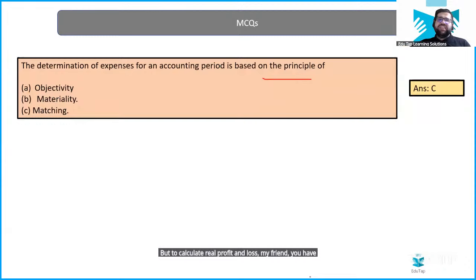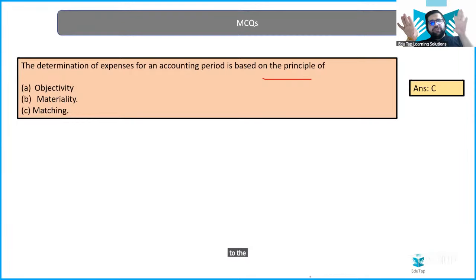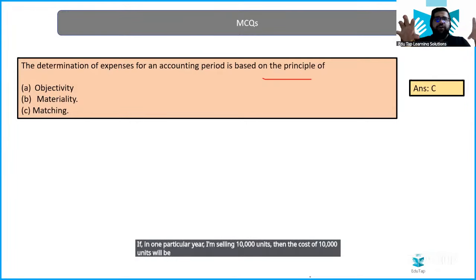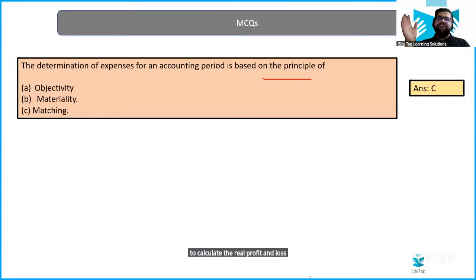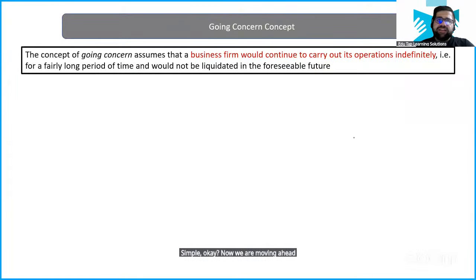Whenever the expense becomes due you have to record it, but to calculate real profit and loss, my friend, you have to always check the other side as well. The matching principle says that the revenue of one particular year should match the expenses of that particular year. If in one particular year I am selling 10,000 units, then the cost of 10,000 units will be compared to calculate the real profit and loss. If I'm selling 8,000 units, then the cost of 8,000 units will be taken. If I'm selling 2 units, then the cost of 2 units will be taken. And some part which is not shown in profit and loss can be carried forward for later as well. Simple. Now we are moving ahead to the next concept, which is going concern.